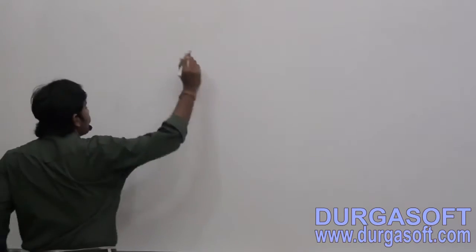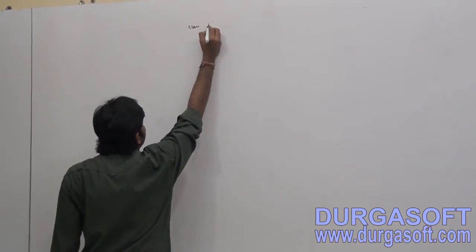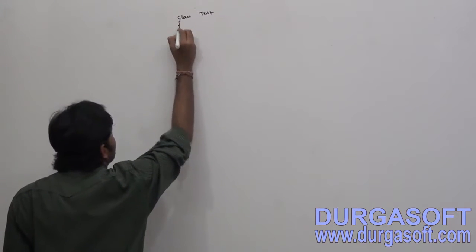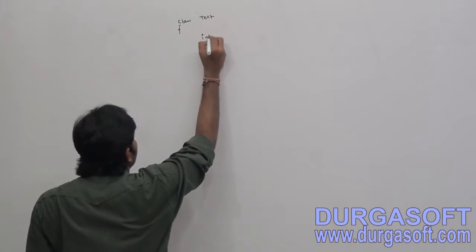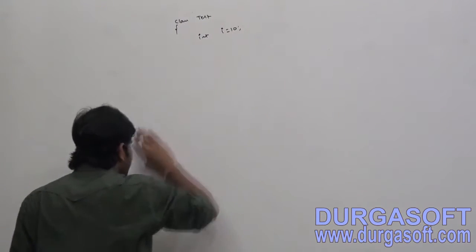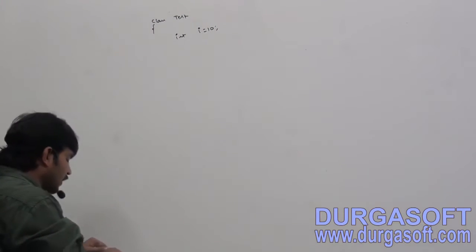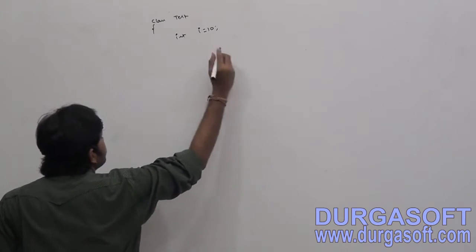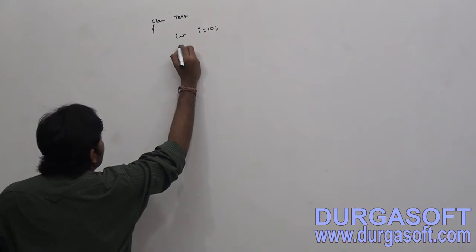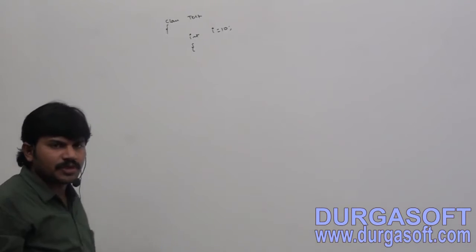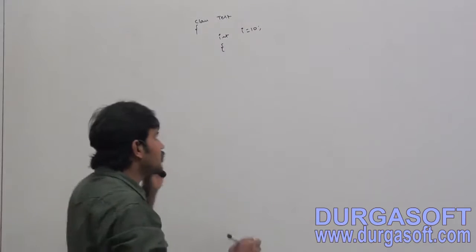Now observe this. Sir, I am taking class Test. Here I am taking int i = 10. Can you tell what kind of variable this is? It is an instance variable, not static. Now I am taking curly brace open, curly brace close. What is this block? Instance block. Just now we covered it.